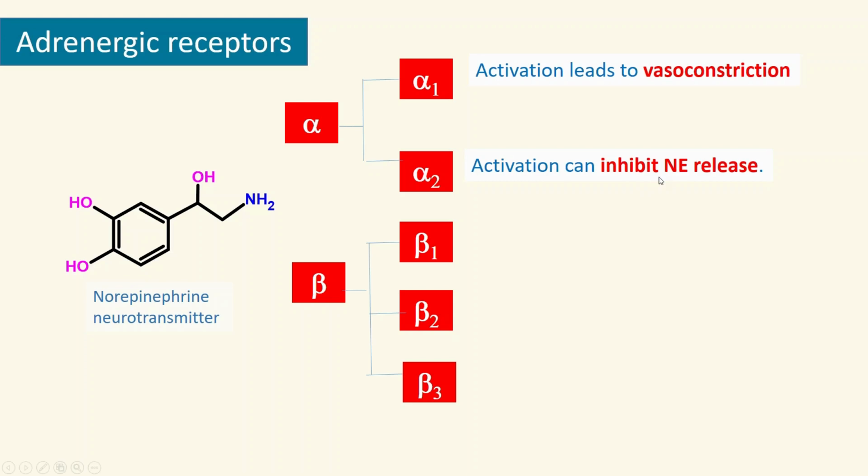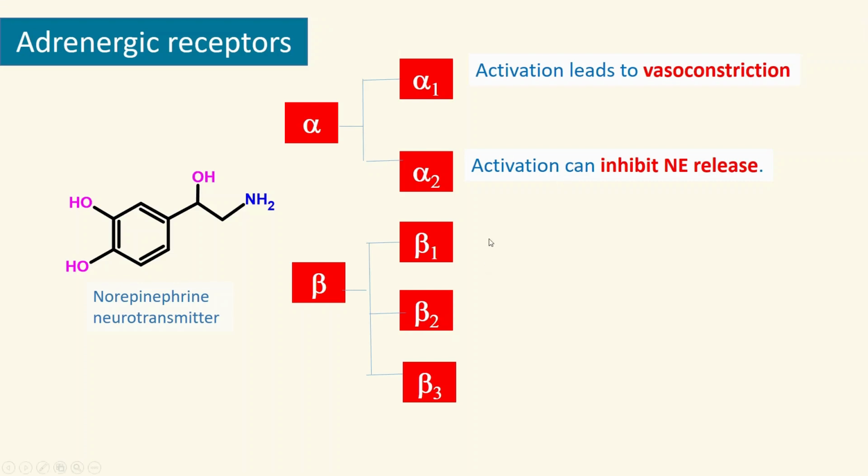That means when you activate alpha 2, they reduce norepinephrine activity. They inhibit norepinephrine release. So that's a very unique negative feedback that happens through the alpha 2 receptors.